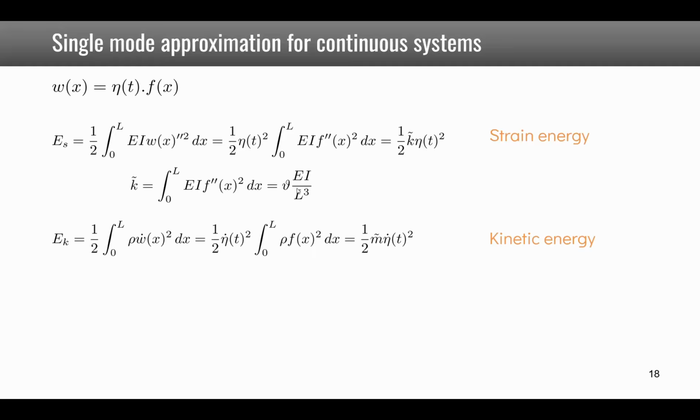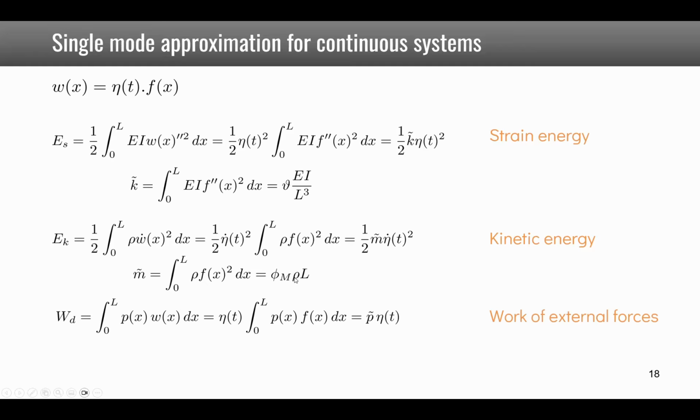For the kinetic energy, the definition is 1/2 the integral over the length of rho times the velocity squared on all points of the beam. We again take the parts that depend on time outside of the integral, and that allows us to define an equivalent mass m tilde, which is given by this integral expression, and which can also be given by a non-dimensional factor psi_m times rho L, which is the mass of the beam.